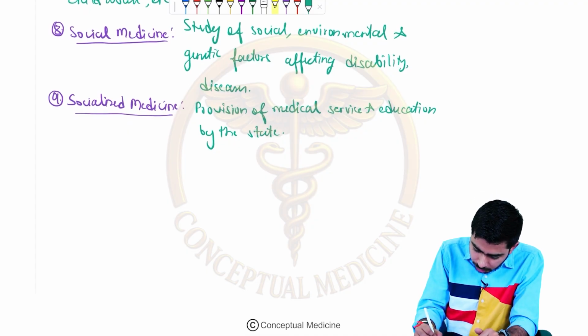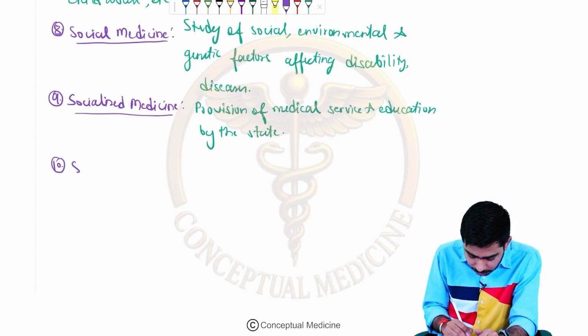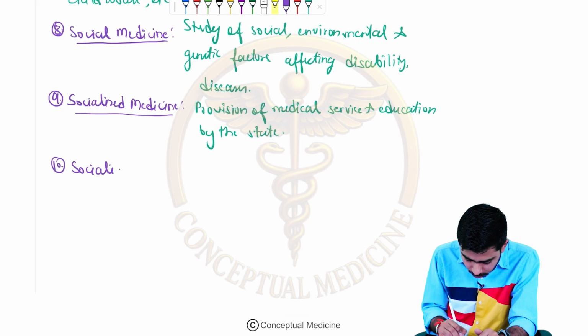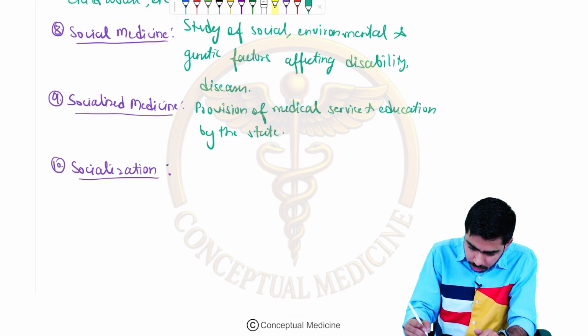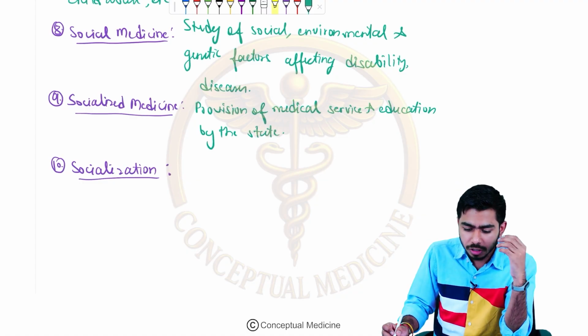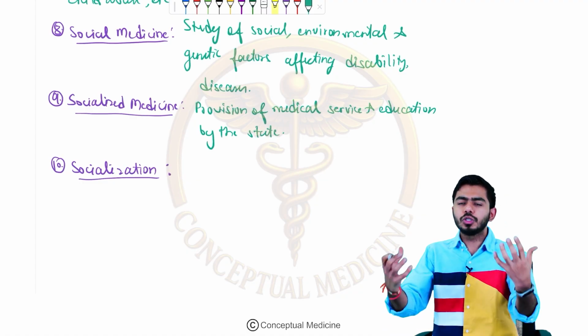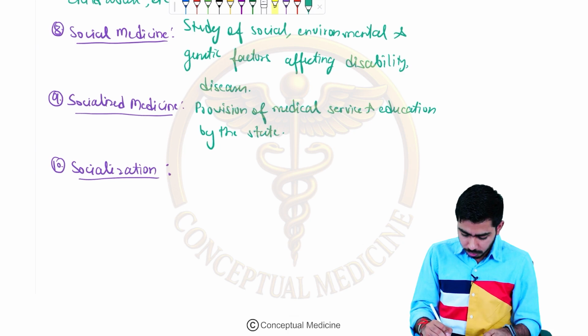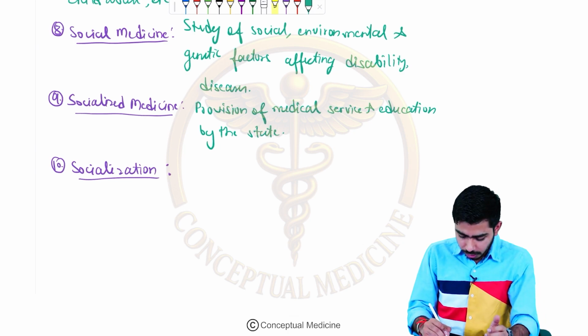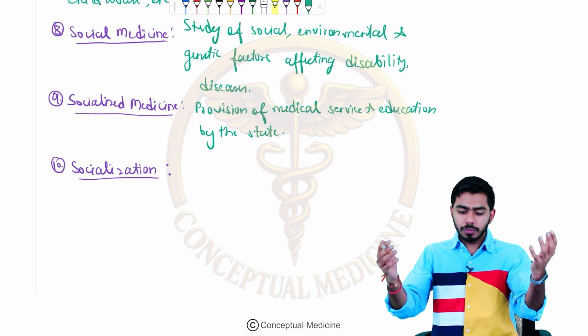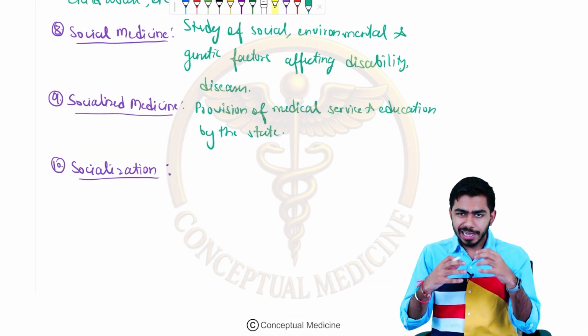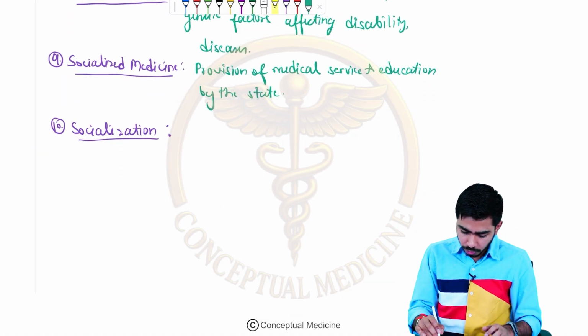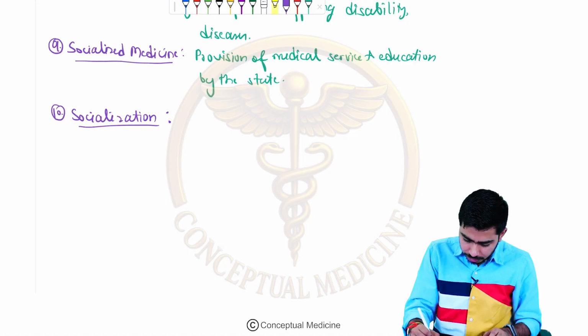Okay, now we shall talk about one more term, guys: socialization. Socialization is the process by which persons imbibe social beliefs and customs through daily interactions. Let's say this is the person.